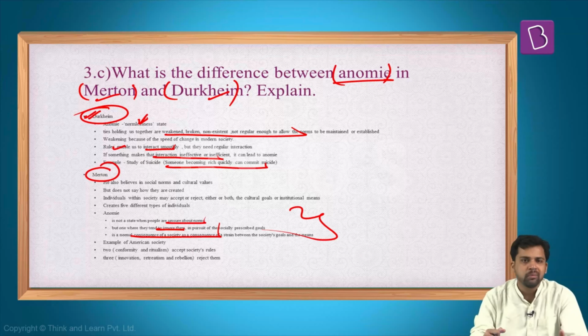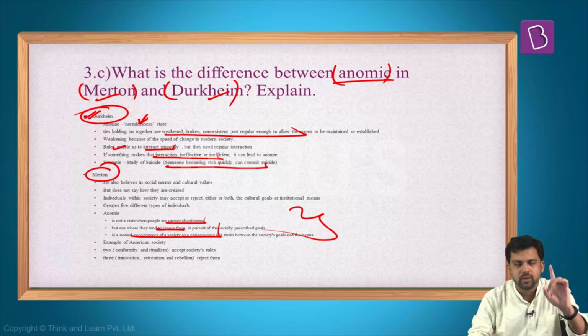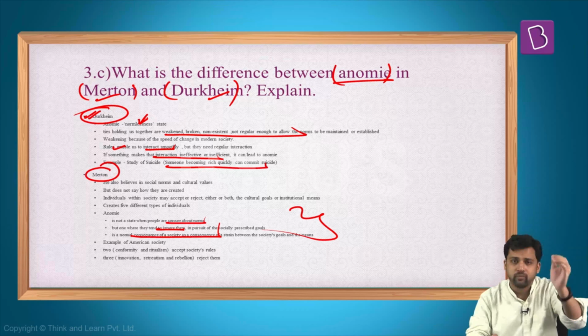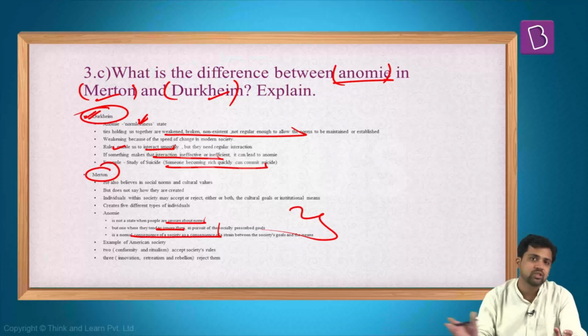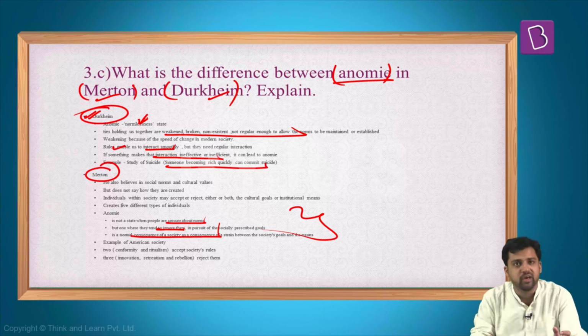For example, you might take up education. Because of education, your skills might improve. Because of your skills, you might get a better job. And because of better job, your purchasing power might increase, and you might move up the social hierarchy. But there can be some people in the society who cannot afford an education. But they subscribe to those norms, that societal goals, that they want to become rich. They want to have a better standard of living, but they do not have education. In that case, they might use some other means, which does not have the sanction of the society. They might resort to stealing. So this kind of behavior is called anomic behavior as per Merton.